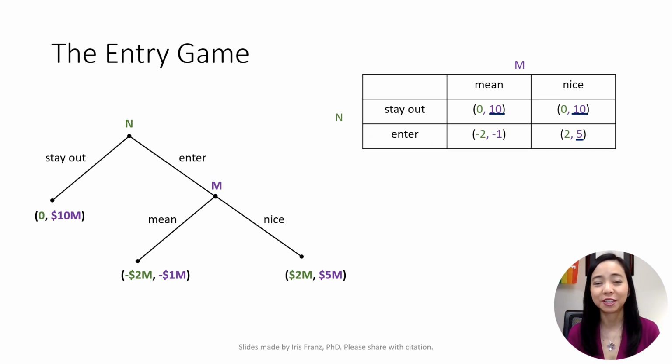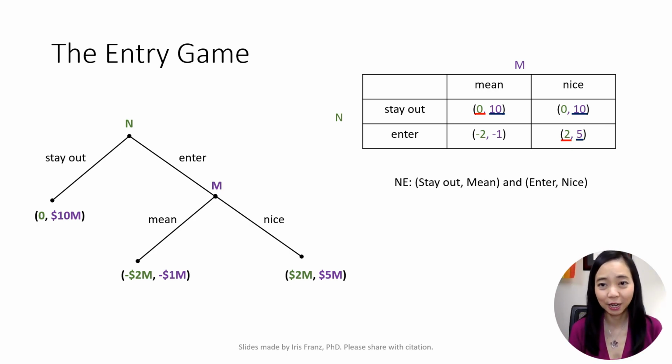Let's now solve the problem for the new firm. If M chooses to be mean, then for the new firm, it is better not to enter, as $0 payoff is better than negative $2 million. We underline the $0 payoff for the new firm. If M chooses to be nice, then for the new firm, it is better to enter, as $2 million payoff is better than $0. We underline the payoff $2 million for the new firm. Notice that double underline in a cell indicates mutual best response.